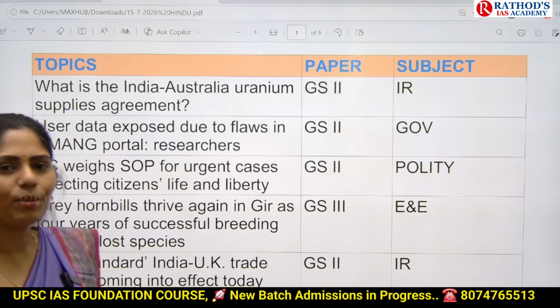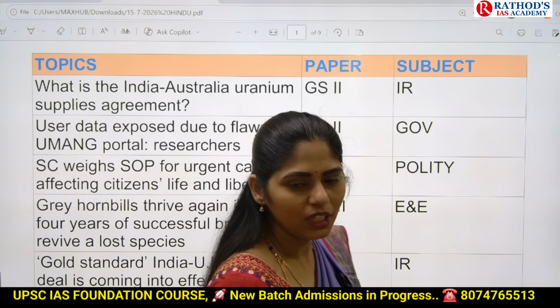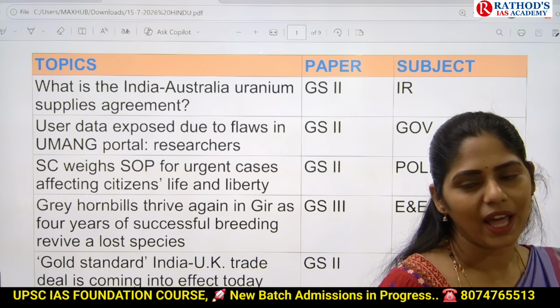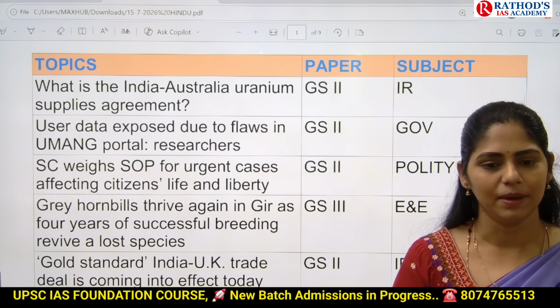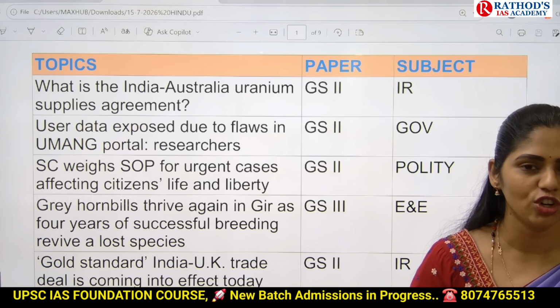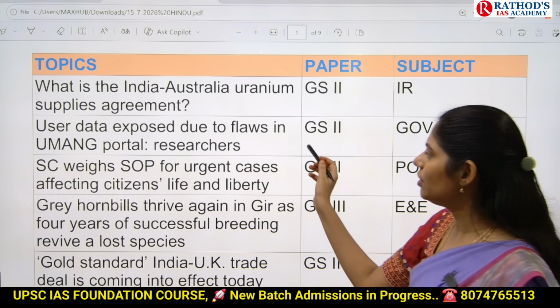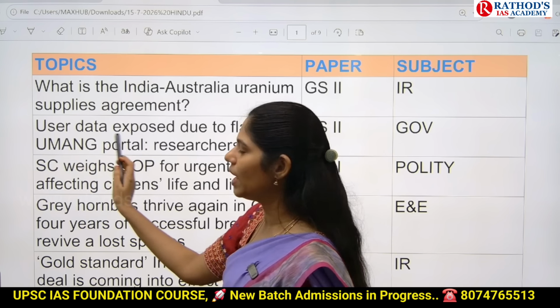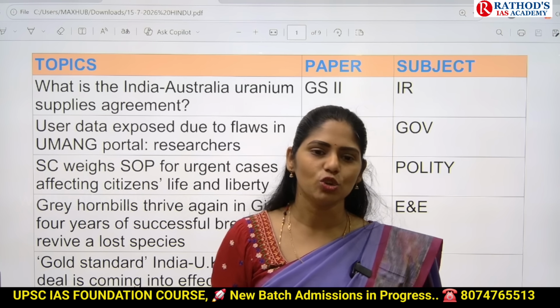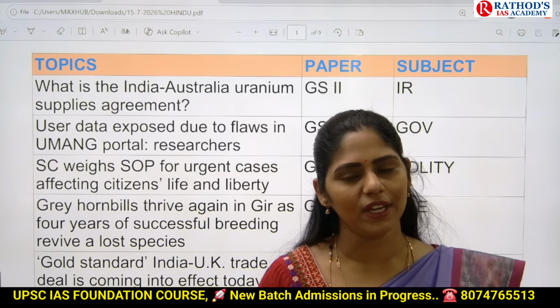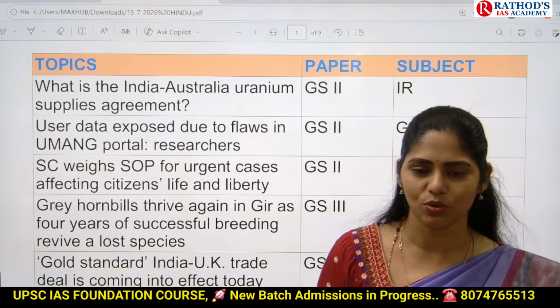And next topic is user data exposed due to flaws in Umang portal, researchers. There is one important portal called as Umang portal. So in that portal, what happened was there is leak of data. Because of this, there is issue of privacy. So now here you have to know about what is this Umang portal. So what happened in this Umang portal? On this, you may get both prelims and as well as mains question.